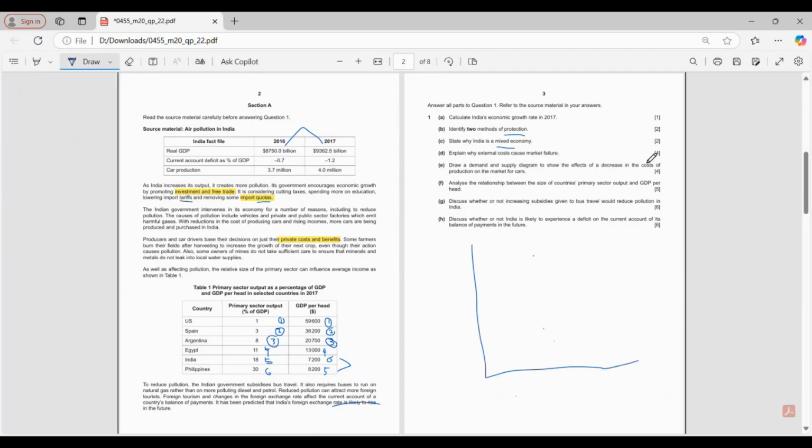So when the cost of production decreases, it doesn't affect the demand curve. The demand curve remains the same. That means it doesn't shift the demand curve, right? But your supply curve will shift right. Yes, miss. It will shift to the right, which results in the price decreasing and the quantity increasing. Yes, ma'am.